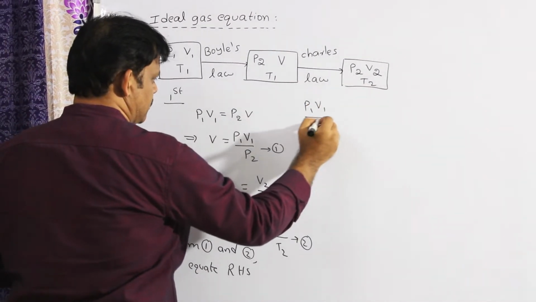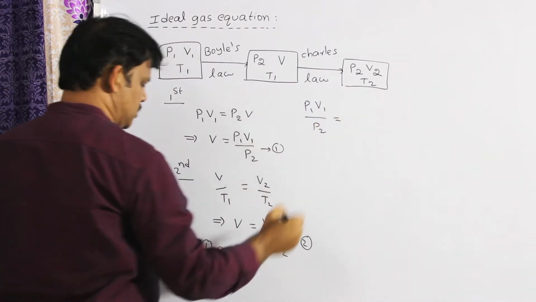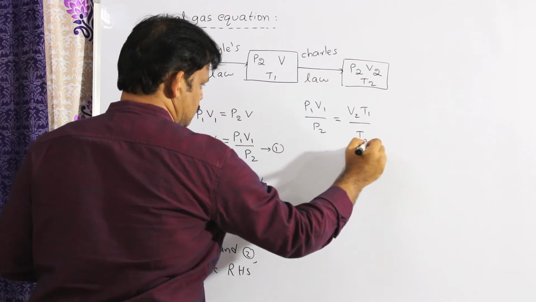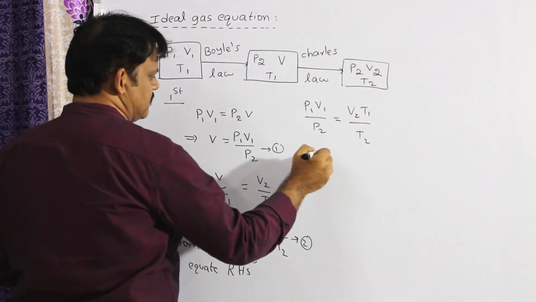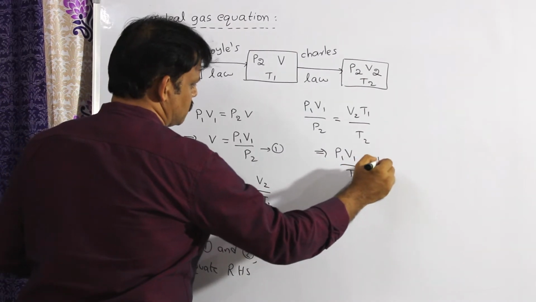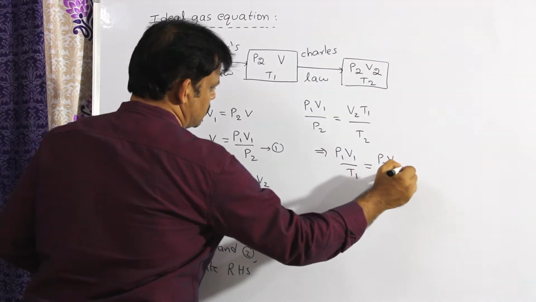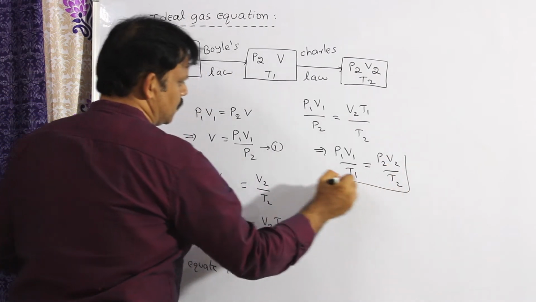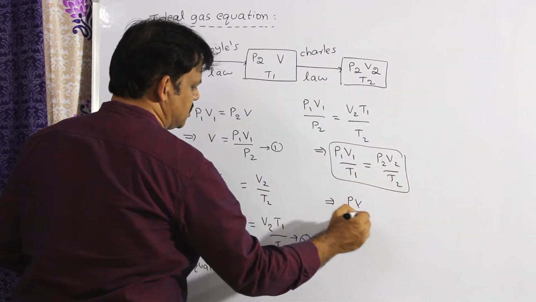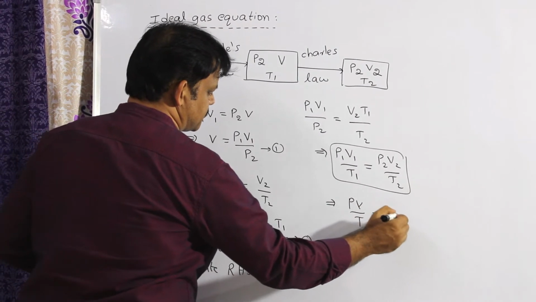P1 V1 by P2 is equal to V2 T1 by T2. After rearranging, I get P1 V1 by T1 is equal to P2 V2 by T2. From this, PV by T is constant.